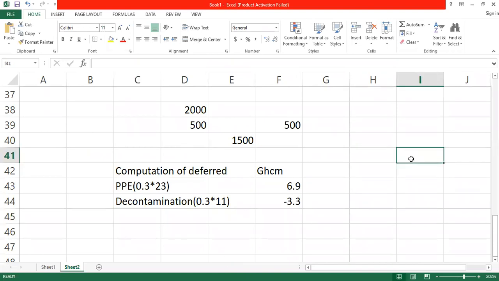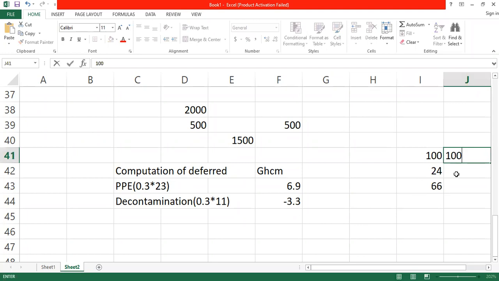Okay, let me take it again. Let's assume that our profit is 100 million. We are subtracting what? 24, isn't it? Yes. What are we getting? 66. Okay. But the tax authority is going to subtract what?